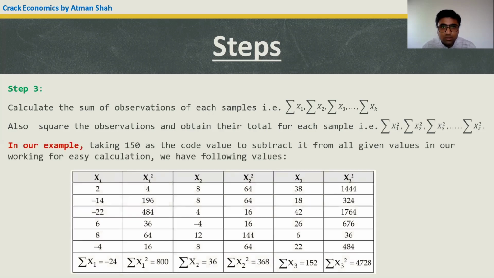So we have the following values: x1, x2, x3, that is column 1, column 3 and column 5, and we have the total of these three samples. X1 shows sample A, x2 shows sample B, and x3 shows sample C. So we have summation x1, summation x2 and summation x3. That is the first line of step 3. The second is to square the observations, which can be shown by x1 square, x2 square and x3 square, and then take the total of each sample, which is summation x1 square, summation x2 square and summation x3 square.